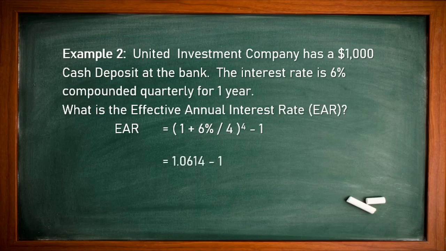So you will get 1.0614 minus 1. You will get 0.0614, or when you multiply by 100, you get the value 6.14%. So if you remember, we are having an investment at 6%, but the actual percentage we are going to get is 6.14%. It is changing. This is called the effective annual interest rate.